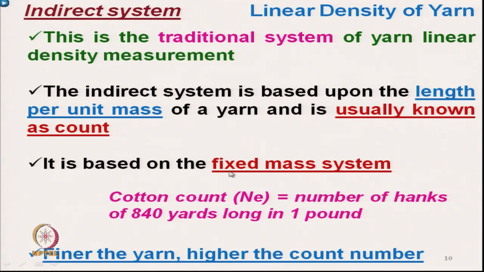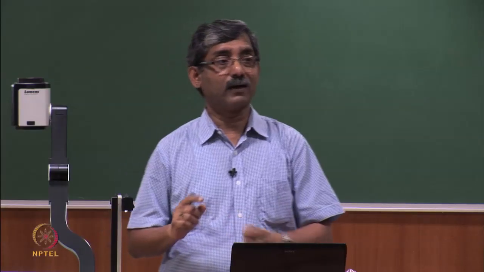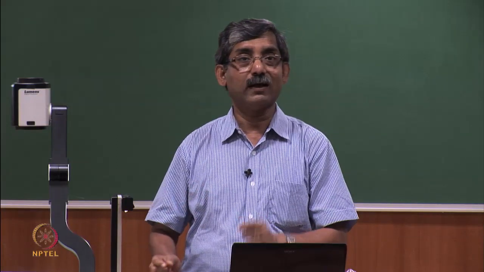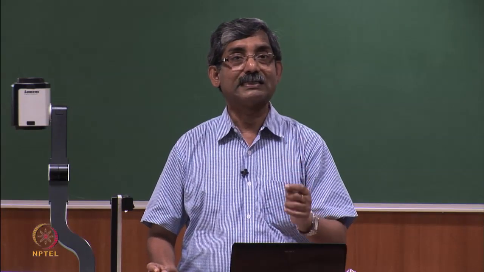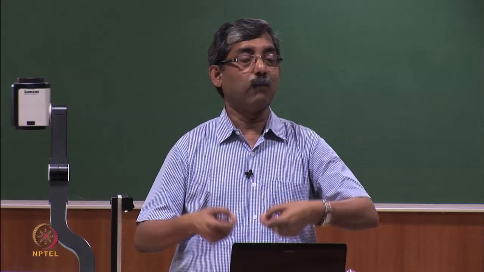It is also called cotton count. In the indirect system there are other measurement methods, like the worsted count Nw. Here it is the number of hanks of 560 yards in 1 pound. For the worsted system we do not make a hank of 840 yards; we make a hank of 560 yards, because worsted yarns are a little bit bulky in nature.